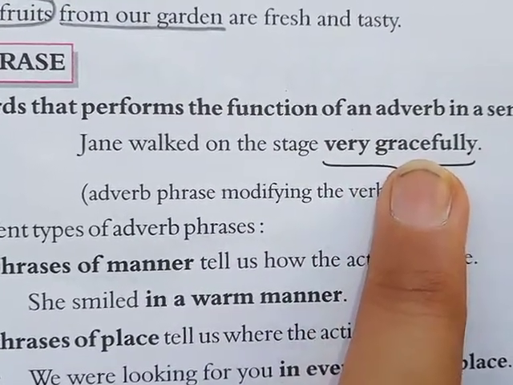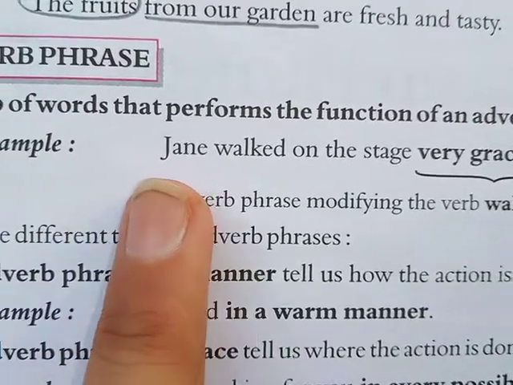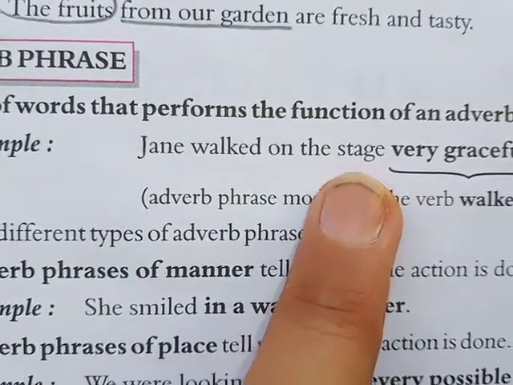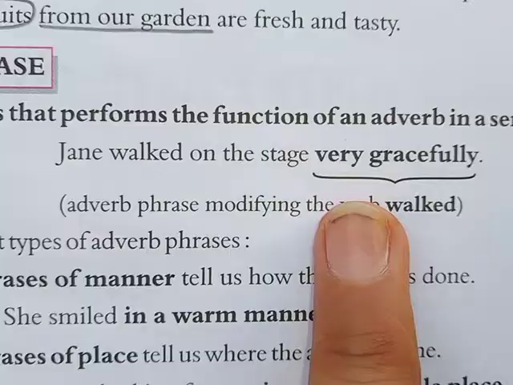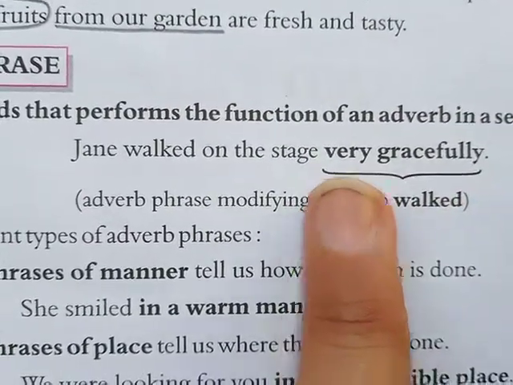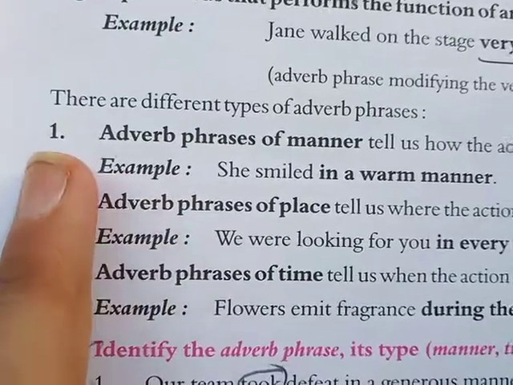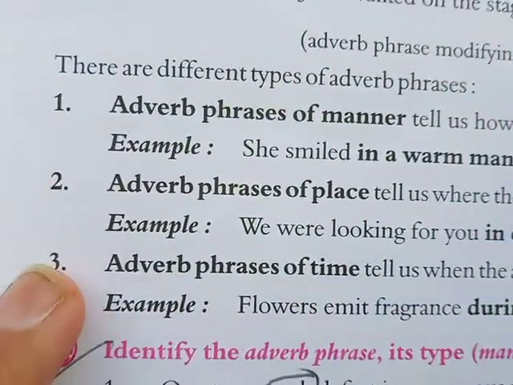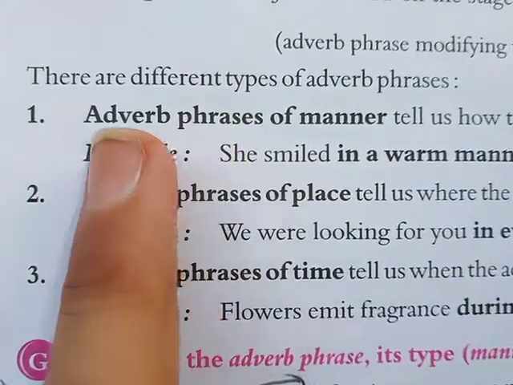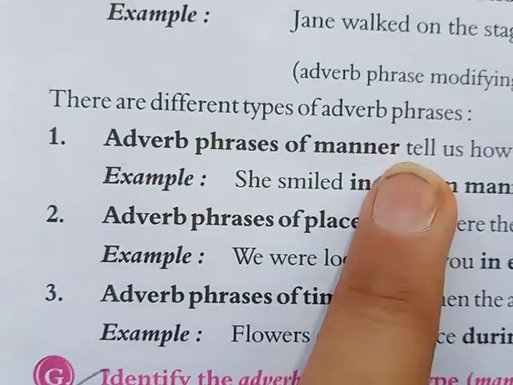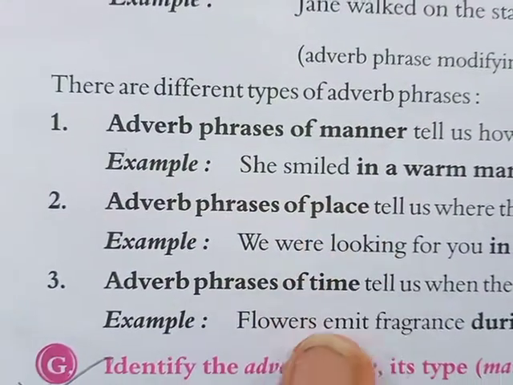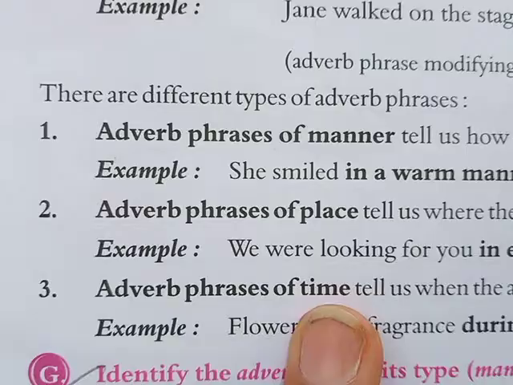It shows you the manner. How did Jan walk on the stage? You will get the answer very gracefully. So very gracefully is the adverb phrase. Now there are three different types of adverb phrases. First is manner, second is place, and third is time.